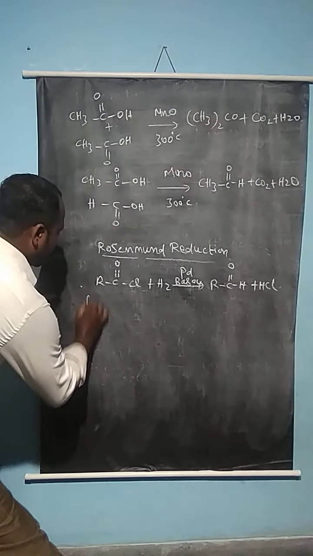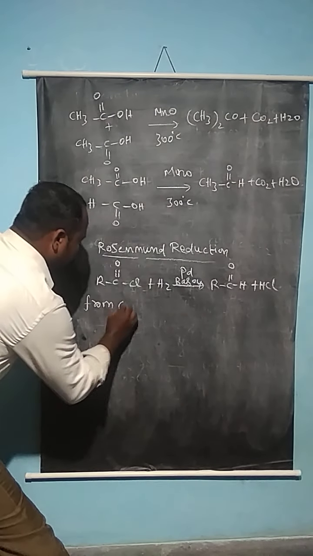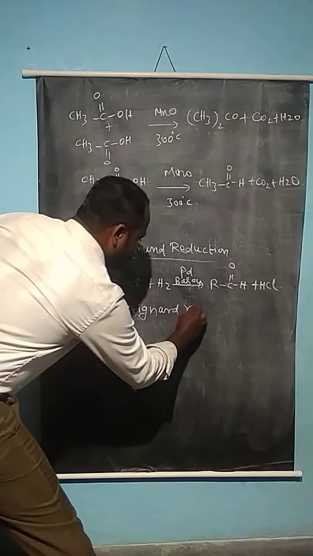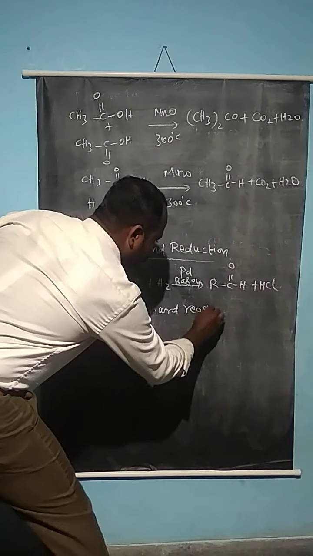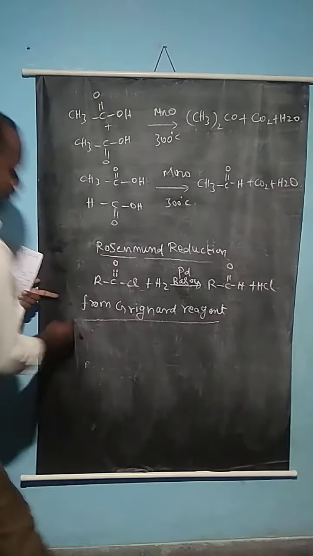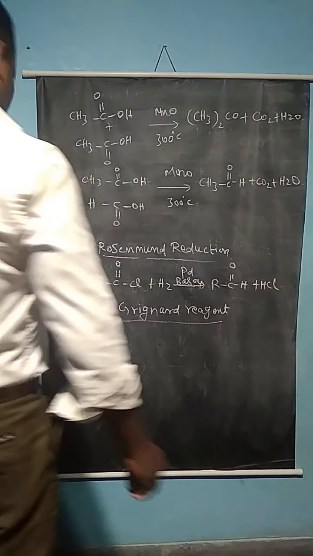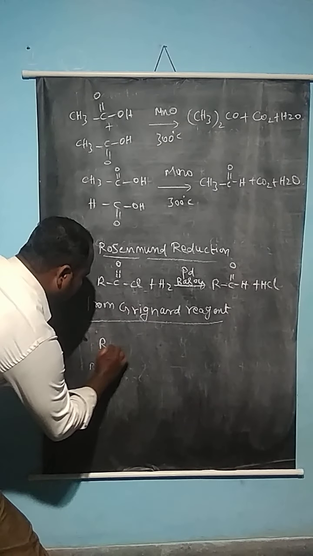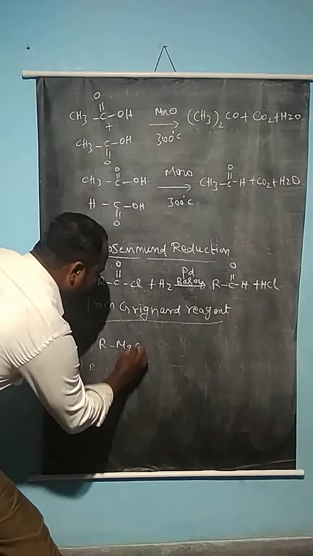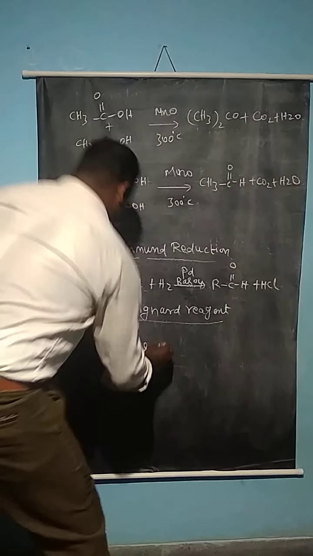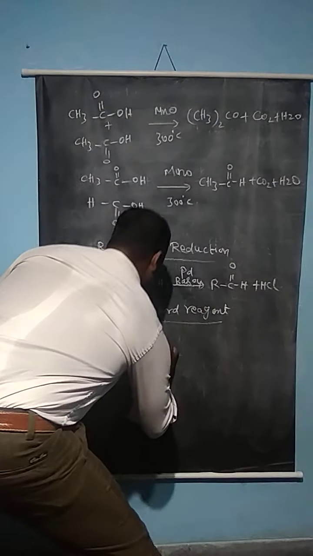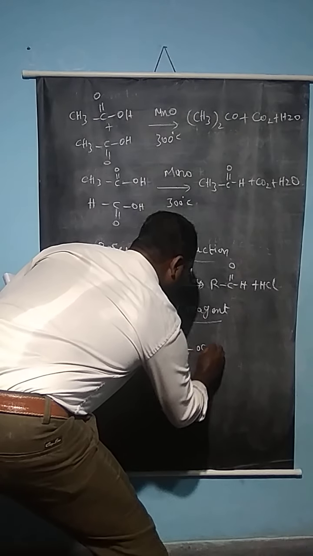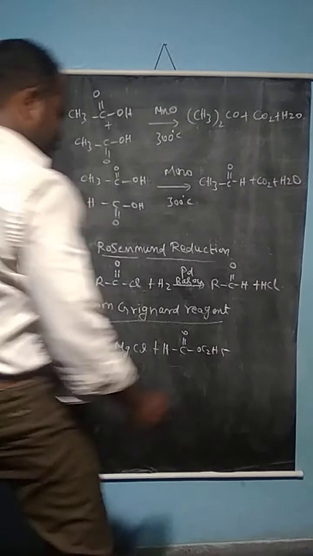Now, from Grignard reagents. We take the compound RMgCl, such as methyl magnesium chloride, and react it with ethyl formate, HC=O OC2H5.